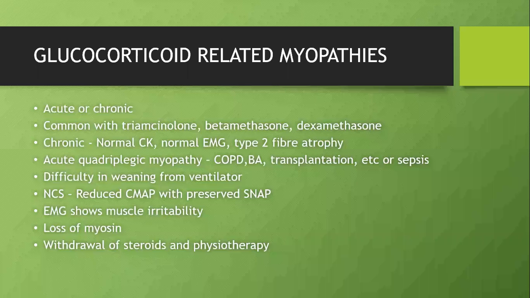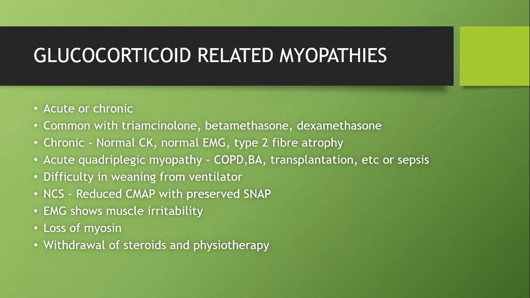Okay, so the other category of drug-induced myopathy is glucocorticoid-related myopathy. It can occur in acute or chronic form. The drugs will be betamethasone, dexamethasone, triamcinolone. Prednisolone and hydrocortisone commonly do not cause myopathy; only beta and dexamethasone will cause it. In the chronic form, like any chronic myopathy, CK and EMG are normal and type 2 fiber atrophy will be there. The acute presentation is called acute quadriplegic myopathy.